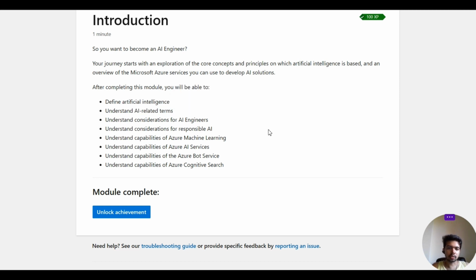After completing this module, you will be able to define what artificial intelligence is and understand AI-related terms, considerations for AI engineers, considerations for responsible AI, Azure Machine Learning, Azure AI services, Azure Bot Service, and Azure Cognitive Search, as we have seen in the last slide. So we have completed this module.